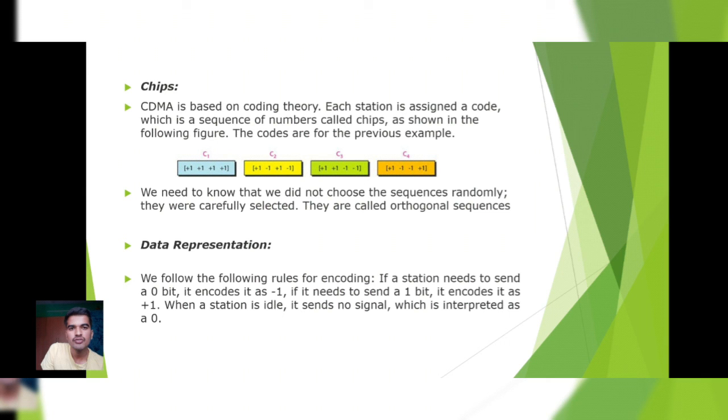Data representation. We follow the following rules of encoding. If a station needs to send a 0 bit, it encodes it as -1. If it needs to send a 1 bit, it encodes it as +1. When a station is idle, it sends no signal, which is interpreted as 0.